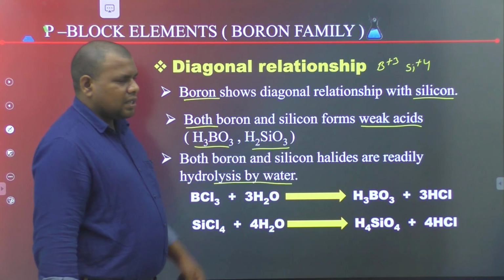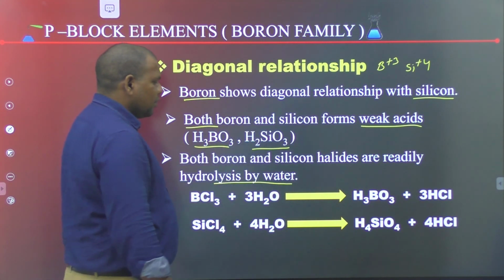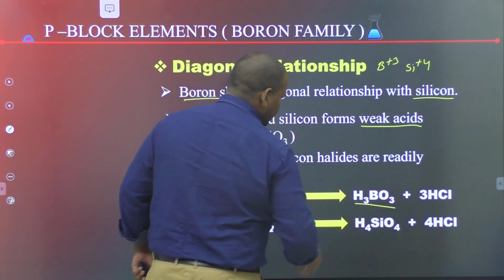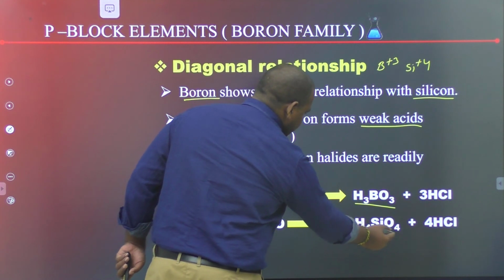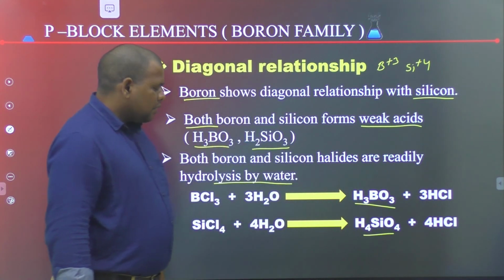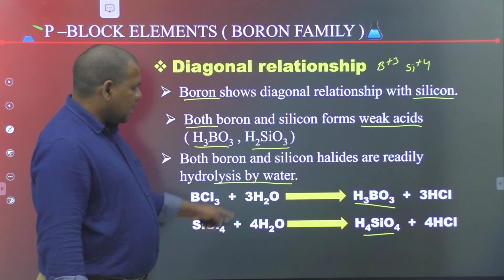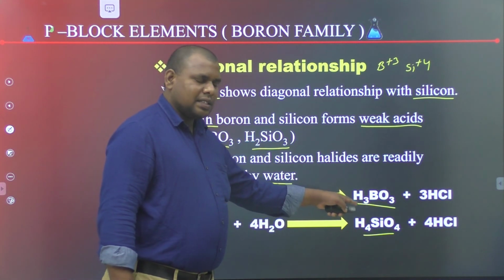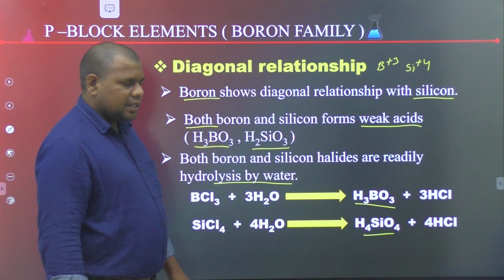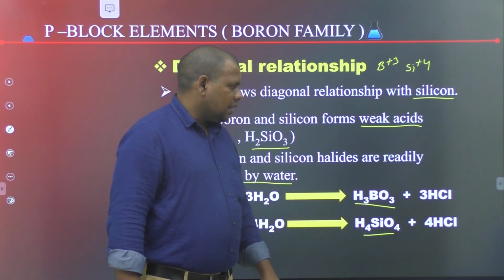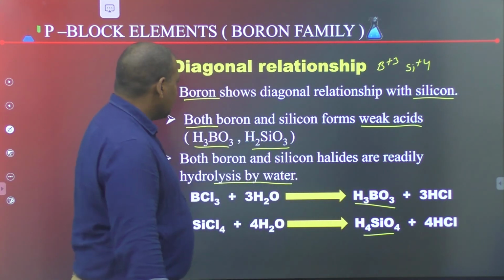Boron halides undergo hydrolysis to give boric acid, and in the case of silicon, silicic acid. Boron trichloride undergoes hydrolysis to give boric acid. Silicon tetrachloride undergoes hydrolysis to give silicic acid along with hydrochloric acid.